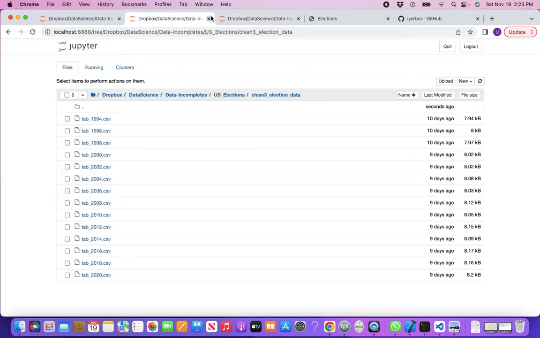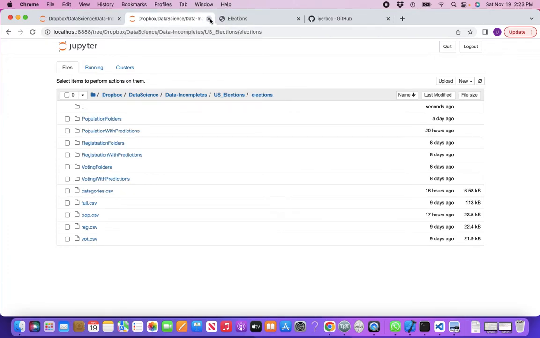Then we used linear regression to predict population, voting, and registration numbers for each state and the United States as a whole, by race, sex, and Hispanic origin. The final data are maintained in a folder named elections.